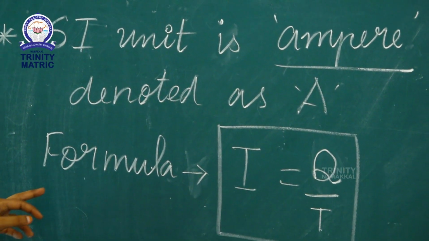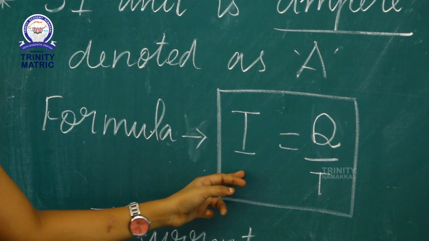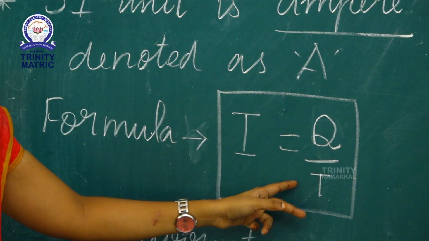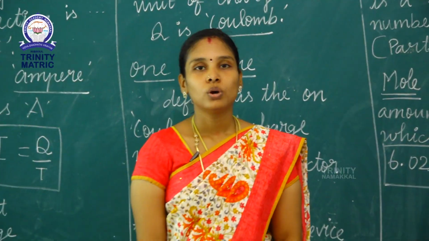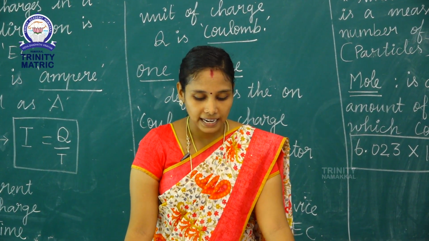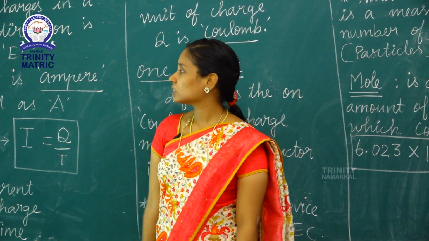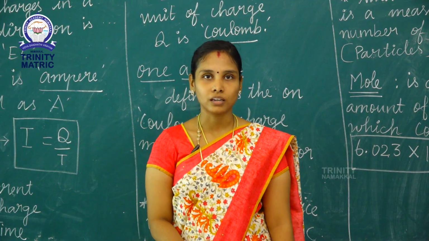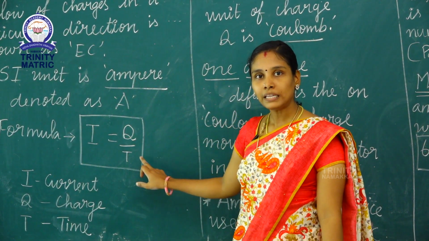Okay. Next, the formula for electric current. I is equal to Q by t. The magnitude of an electric current is the amount of electric charge flowing through the conductor in 1 second. So, the formula is I is equal to Q by t.